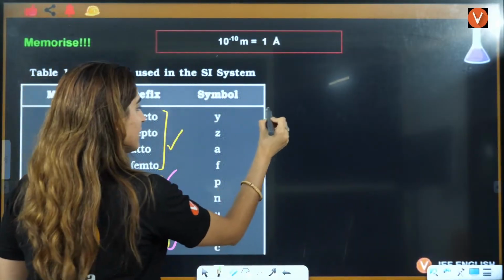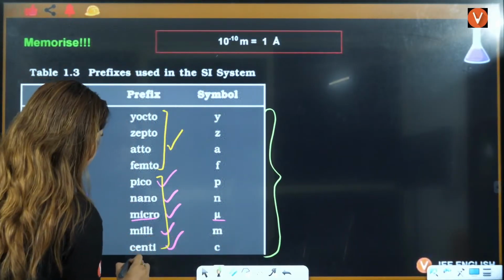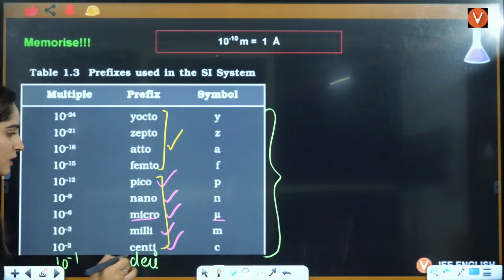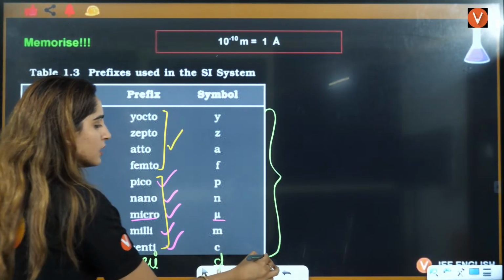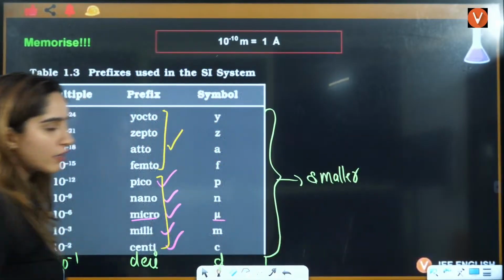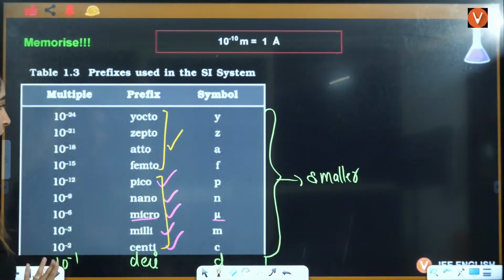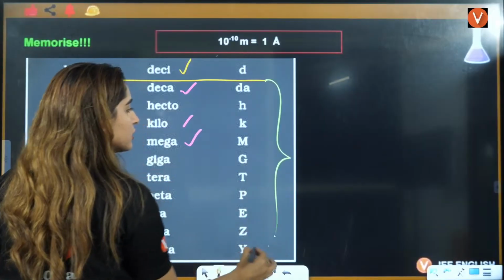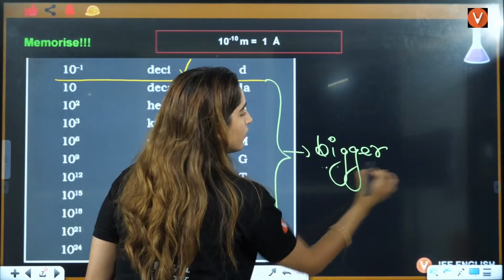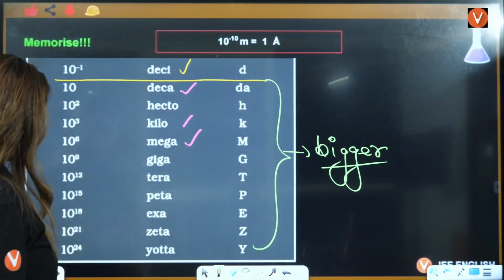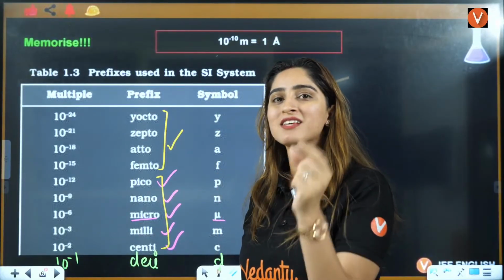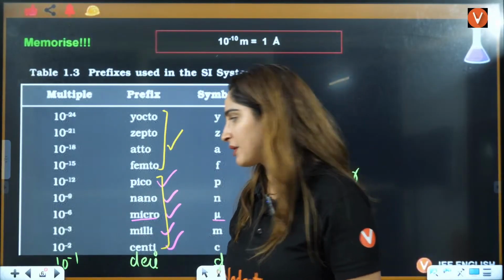All these include deci. Deci is 10 raised to power minus 1, represented by this d, that is a smaller value. All these are the bigger values than the base value. You should just remember which are the smaller values, which are the bigger values, and what the power of 10 is over there, right?